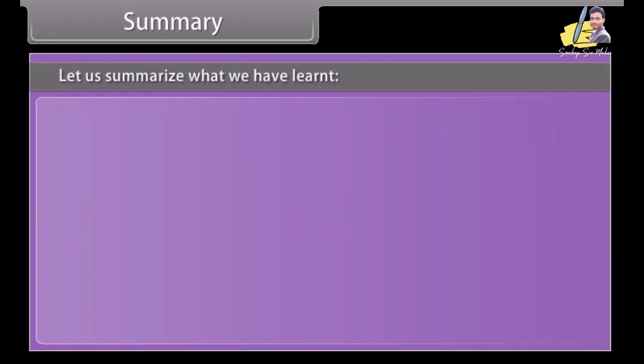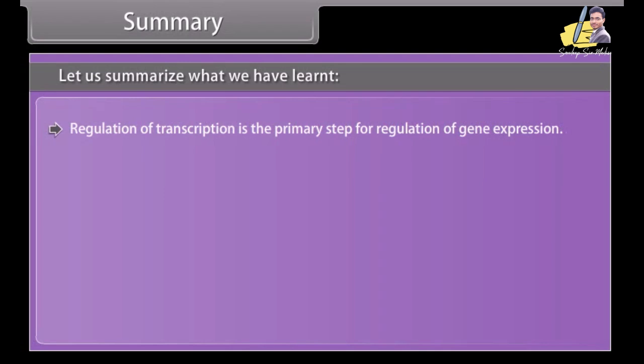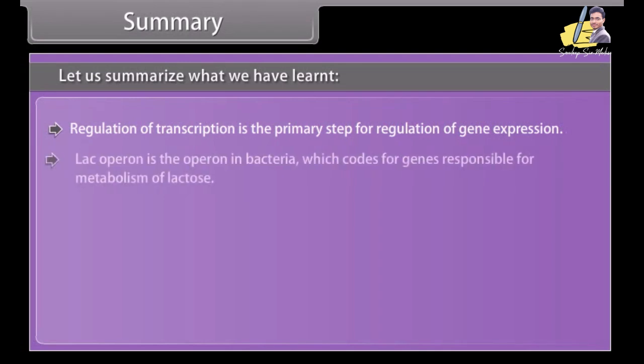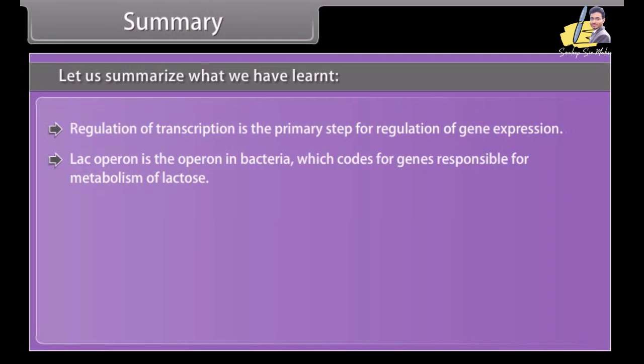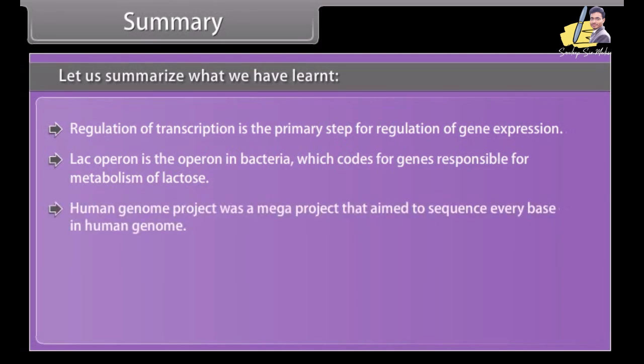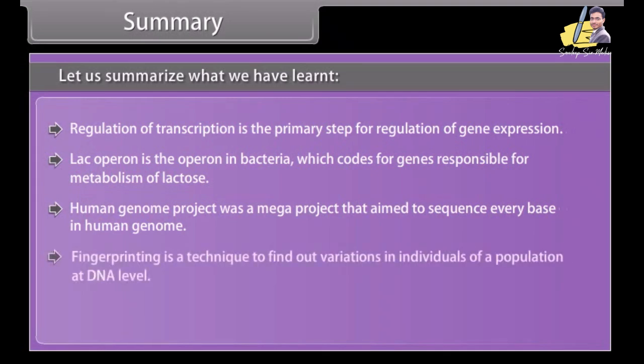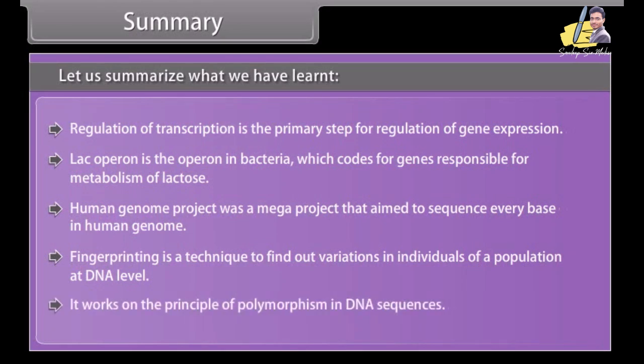Summary. Let us summarize what we have learned. Regulation of transcription is the primary step for regulation of gene expression. Lac operon is the operon in bacteria which codes for genes responsible for metabolism of lactose. Human Genome Project was a mega project that aimed to sequence every base in the human genome. Fingerprinting is a technique to find out variations in individuals of a population at DNA level. It works on the principle of polymorphism in DNA sequences.